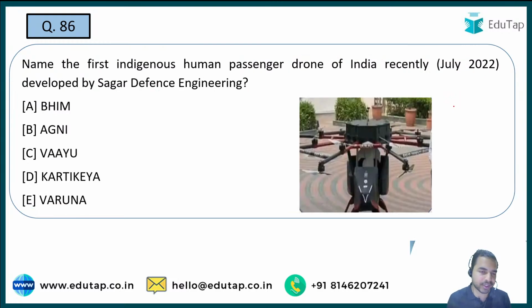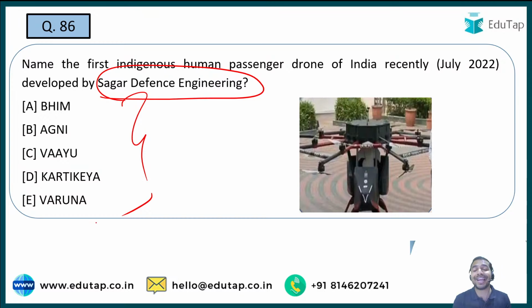So the next question is, name the first indigenous human passenger drone of India recently developed by Sagar Defense Engineering. Sagar Defense Engineering ने recently इंडिया का पहला इंडिजिनस ह्यूमन पैसेंजर ड्रोन लॉन्च किया था. आपको मुझे बताना है कि इसमें से कौन सी वो ऑर्गेनाइजेशन है. Sorry, what exactly is the name of that particular drone which is India's first indigenous human passenger drone?